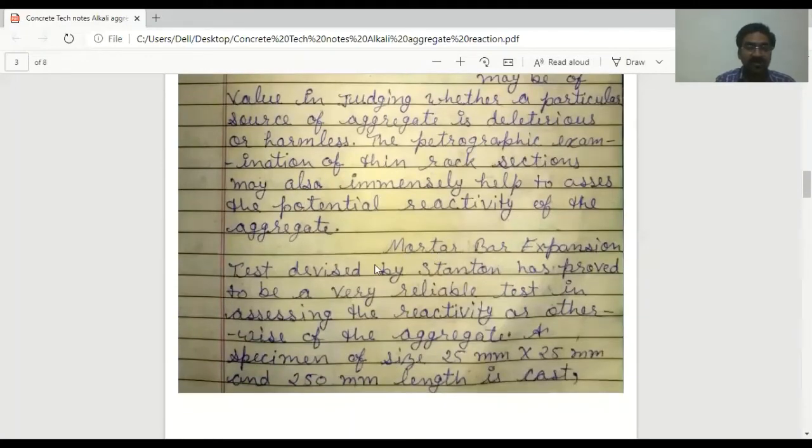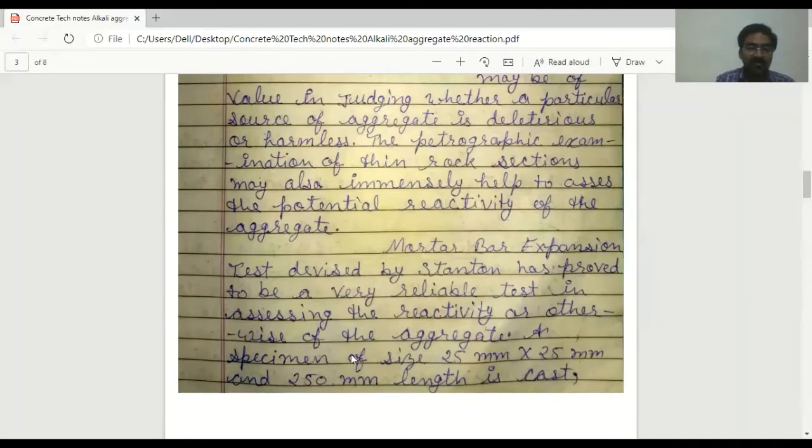A test is conducted: the mortar bar expansion test devised by Stanton has proved to be a very reliable test in assessing the reactivity or otherwise of the aggregate.